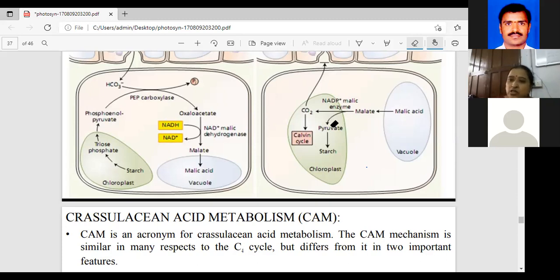Where the dark reactions are there, in that dark reaction, one is the C3 cycle, where the first stable compound depends upon the CO2 absorption. That is the C3 cycle. The second is the C4 cycle. These 2 are the dark reactions. But another 2 cycles remain. One is CAM and the second is photorespiration.